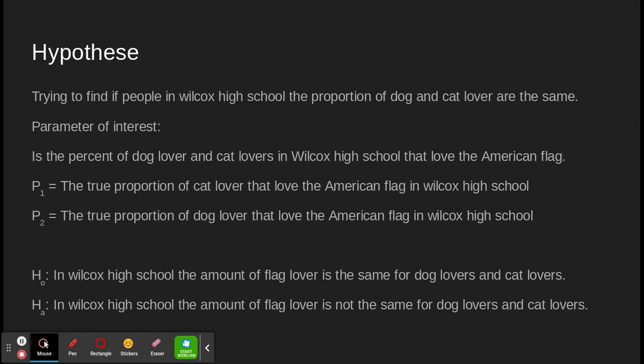We'll start with that. The parameter of interest is the percentage of dog lovers and cat lovers in Wilcox High School that love the American flag. P1, the true proportion of cat lovers that love the American flag in Wilcox High School. P2, the true proportion of dog lovers that love the American flag in Wilcox High School. I'm going to repeat that phrase a lot, in Wilcox High School, because it was going to be a Santa